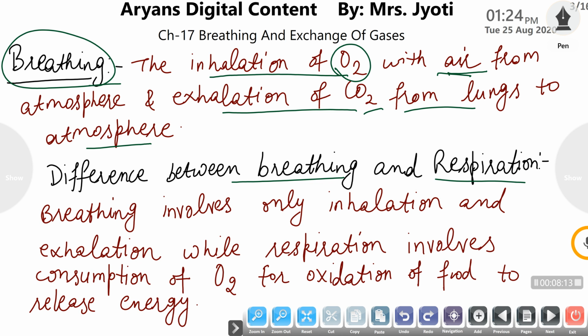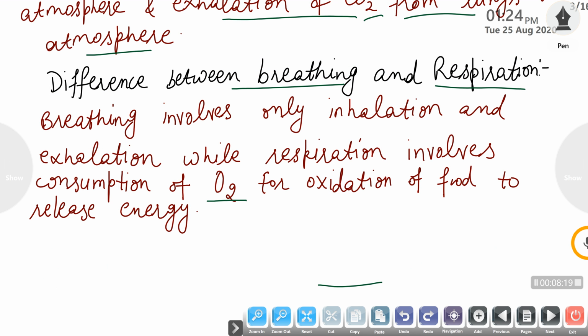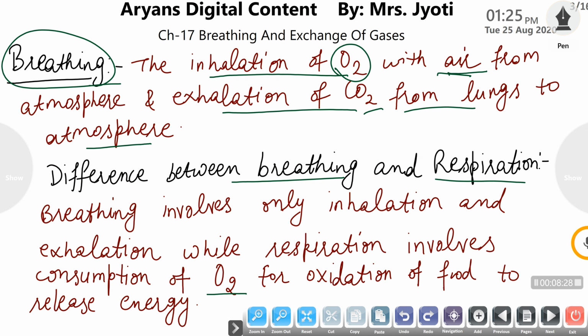But in respiration, the cells make use of oxygen for oxidation of food to release energy from food. During respiration, the food is oxidized with the help of oxygen to release energy, while breathing only involves inhalation and exhalation of gases.